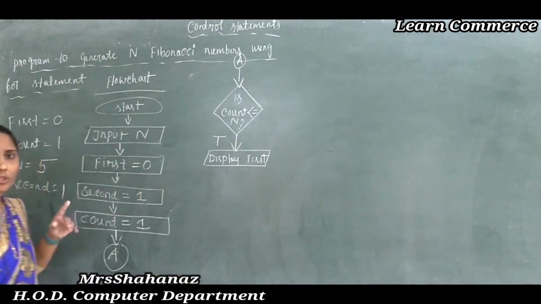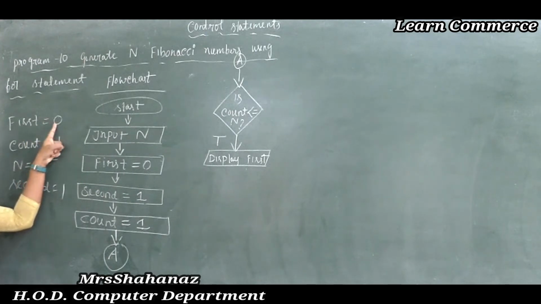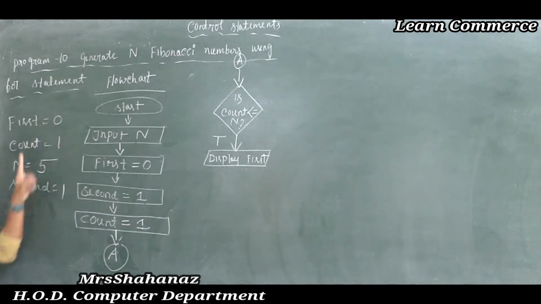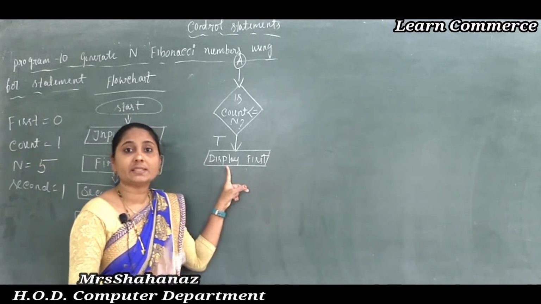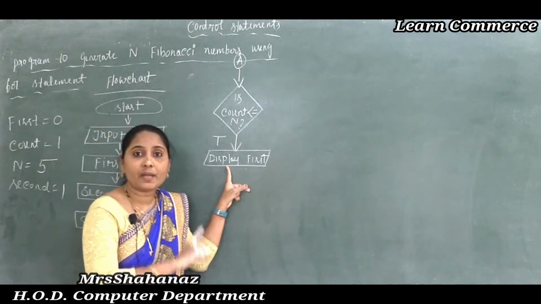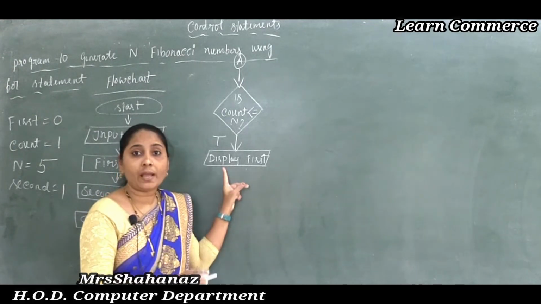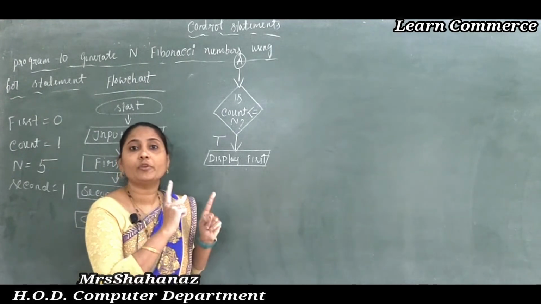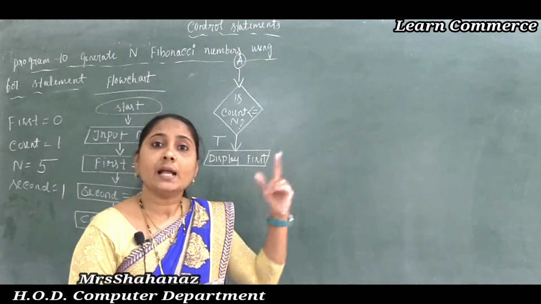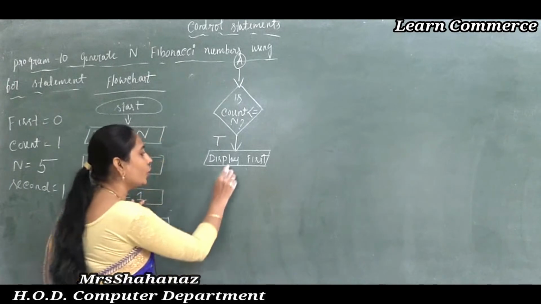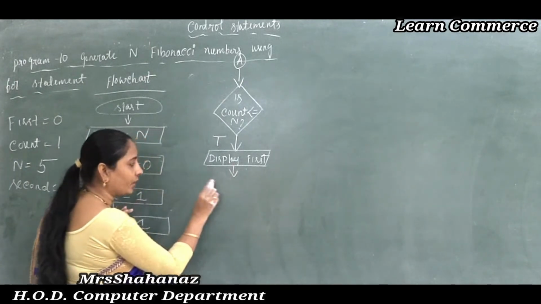Display first means not just displaying the 0 value, it is going to display the 1 value also, the first two numbers. Don't think display first means displaying the 0 value only. It means it is going to display the first two numbers of the Fibonacci series, 0 and 1. So display 0 and 1 in this case.